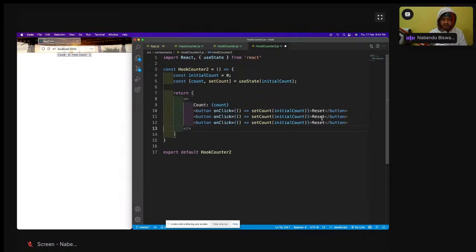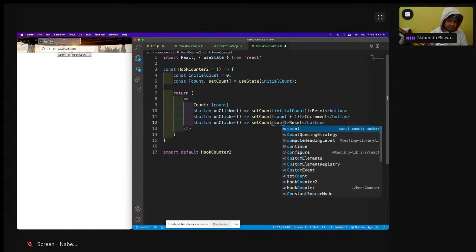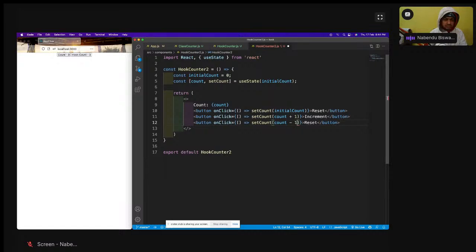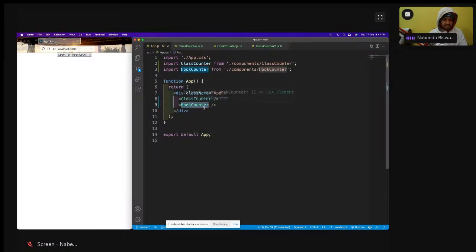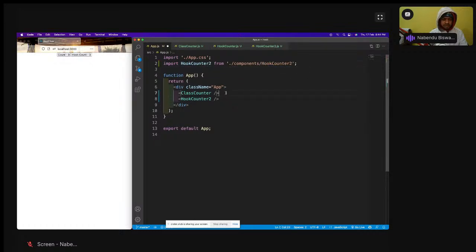Then one will be the increment, and this will be easy, count + 1, and count - 1 for decrement. I'll save it, and now let us have this HookCounter2 here, let me remove this, save it, and see: reset, increment, and all these things are there.